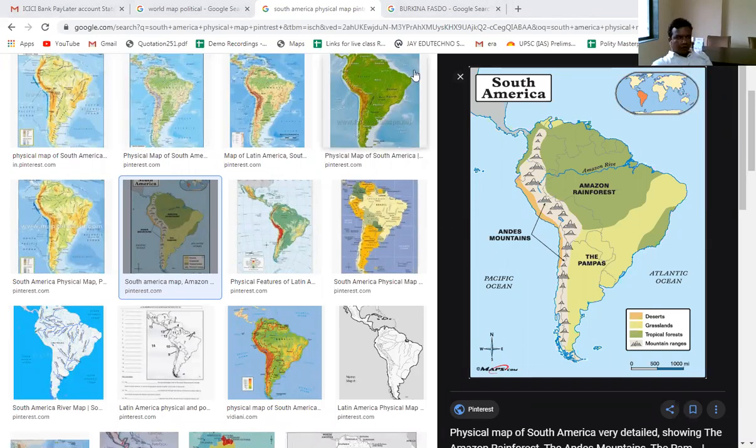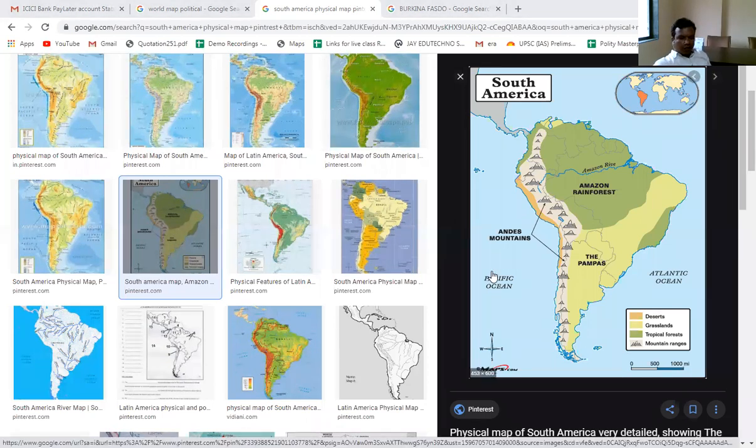So now we will discuss South America and its physical features. South America is also called Latin America because the majority of the people there speak a Latin language. That is why it is called Latin America.